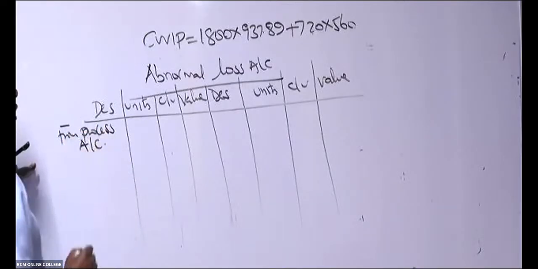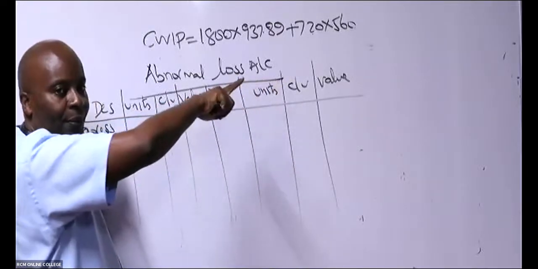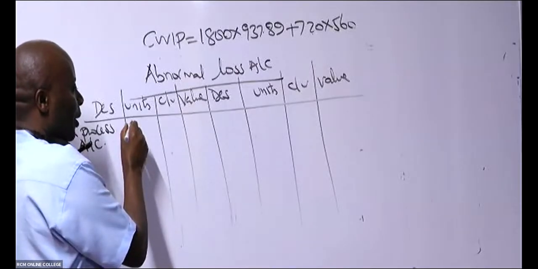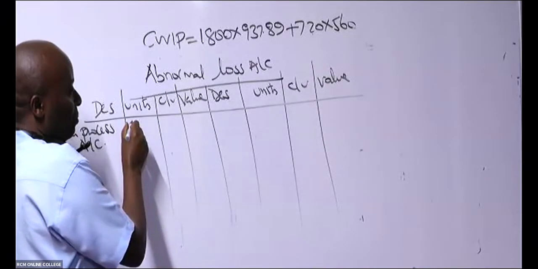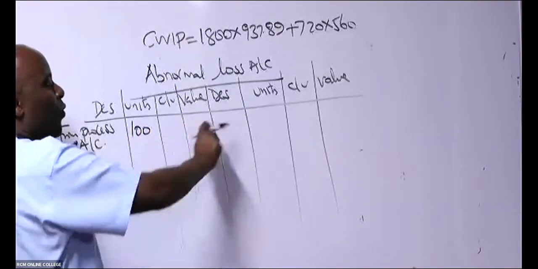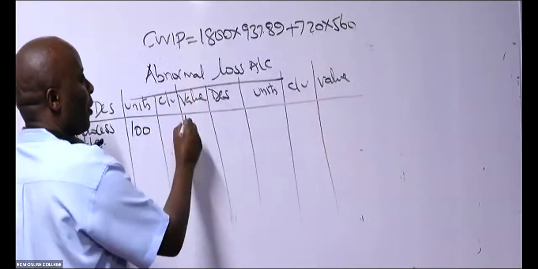So please, from the process account, you are able to see that we credited abnormal loss. Now here we are debiting, isn't it? How many units abnormal loss? 100, right? Are you able to remember the total value from the process account that I've just written here? 149,